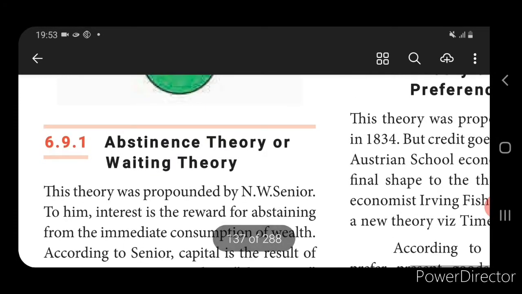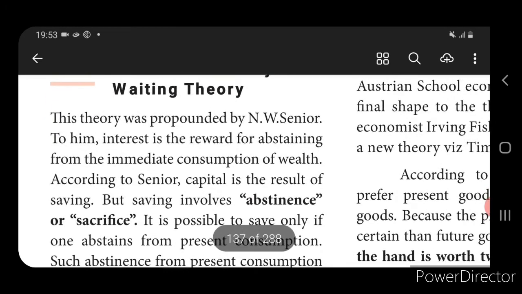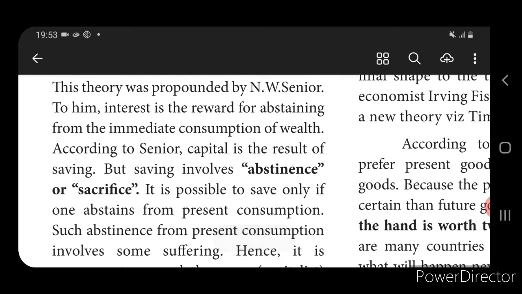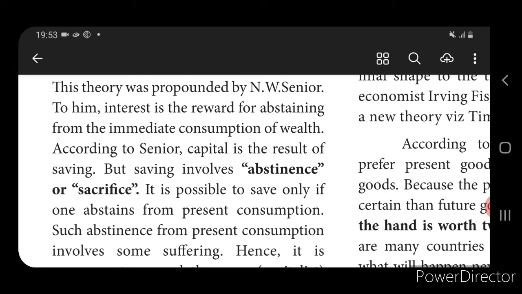So see here, the abstinence theory or waiting theory. According to N.W. Senior, he has used the word abstinence or sacrifice, that is, people will postpone their present consumption and abstain from it. They don't want to spend, they want to save, so they are making a sacrifice in order to save.